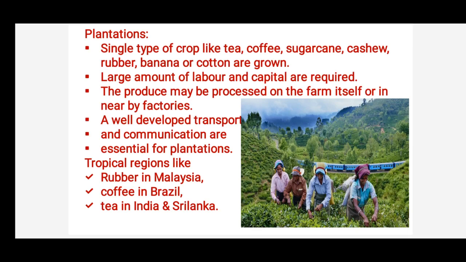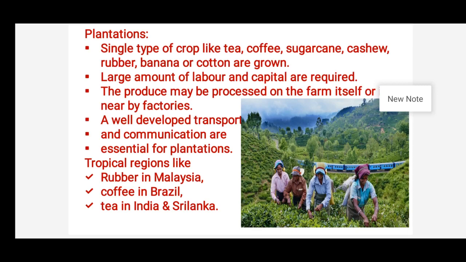Whereas if you go for sugar cane or banana or cotton, children, they take one single year for growing. Cashew nut trees also grow for long years, and give production for 20 years. So this is called plantation agriculture. In plantation agriculture, children, a large amount of labor and capital is required.